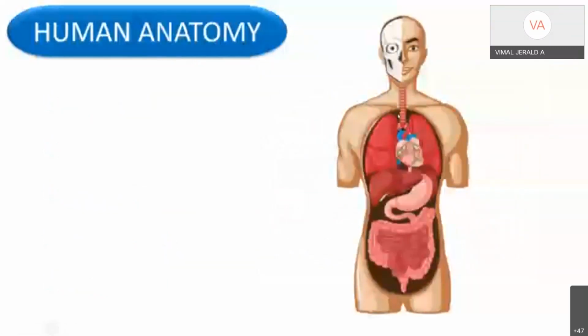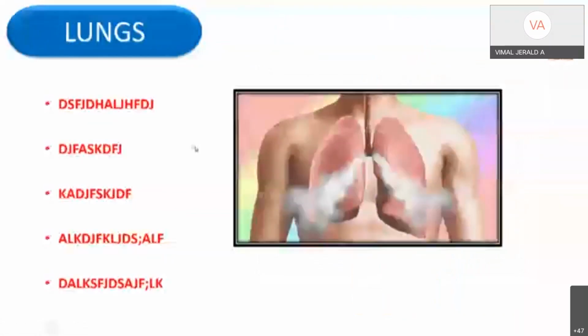And I want to talk about lungs. See here, the interactivity. I just click and lungs comes. And you can teach about lungs and go back. Go back to the picture on top. See, when I click here, it takes me to the older one. And when I click here, brain, see, it takes me to brain.